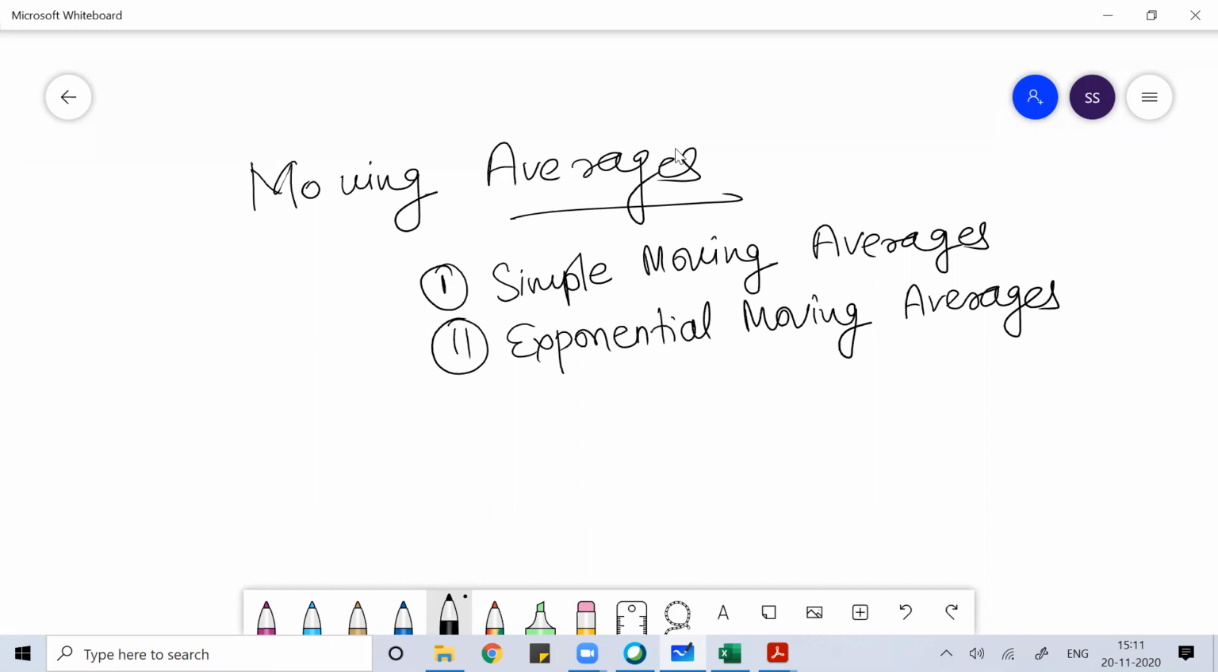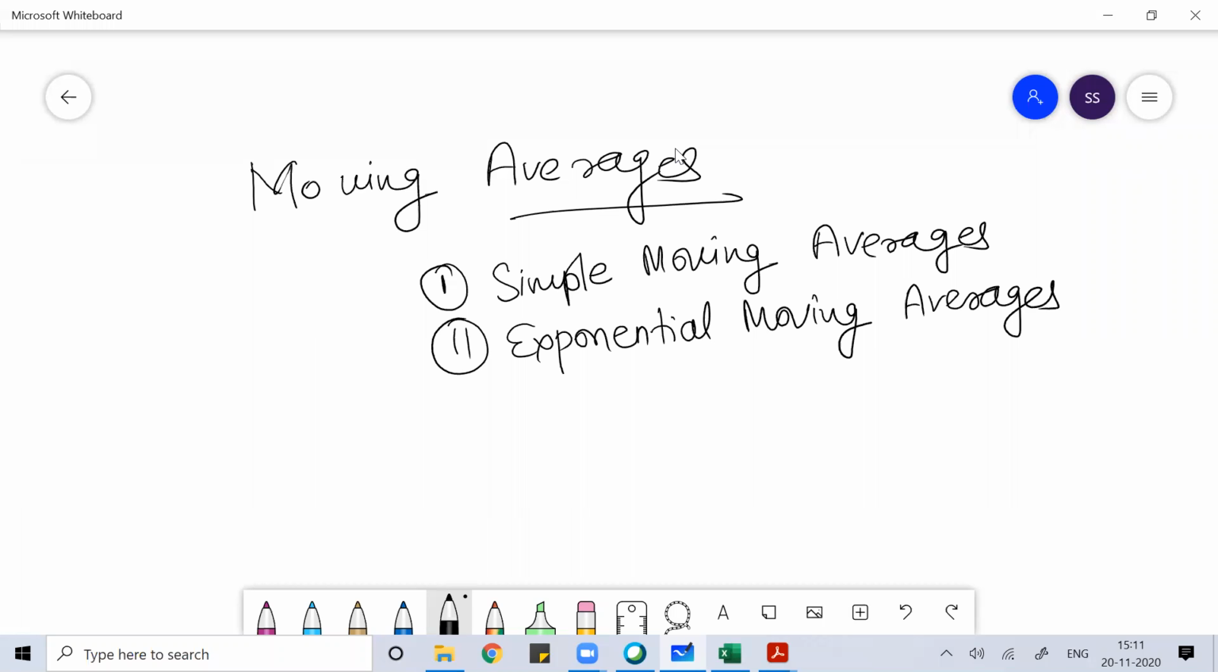In technical analysis, what we are doing is observing the historical price and the historical volumes. Here I'm concentrating on the closing price of the stock, and with the closing price, what I'll try to do is find the averages. The average I can find as a simple moving average.